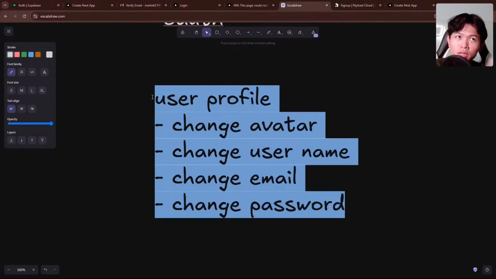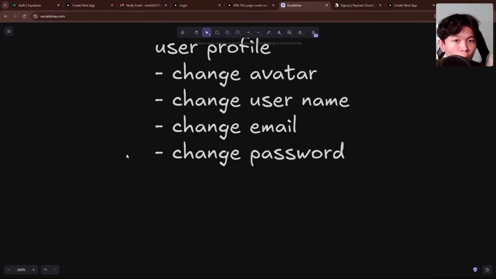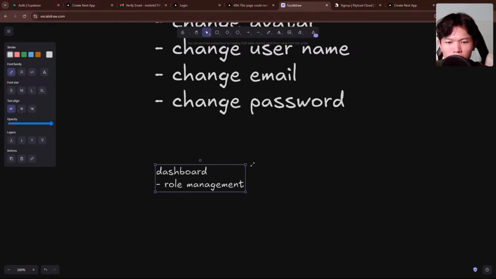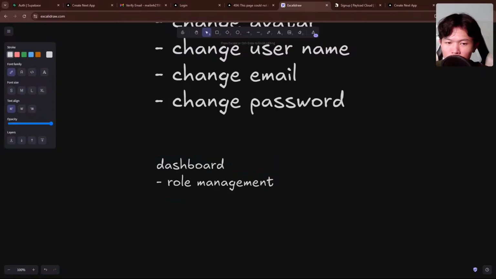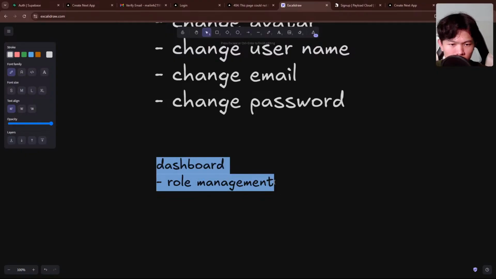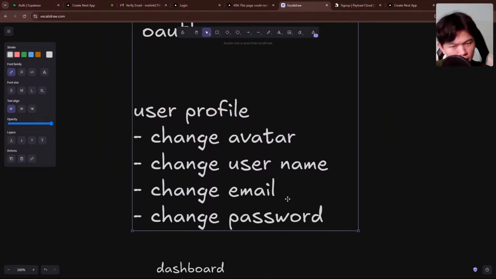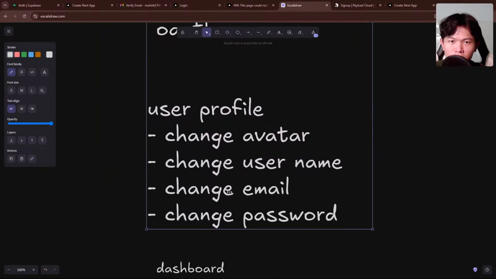This is the first step, I would say, the first version. And the second version that I think is going to add the admin dashboard, like role and role management. So for example, it's going to have a dashboard with the role management that you can manage your roles by the user and things like that. This is the second version of the starter kit. The first version will focus on this. Yeah, I think that's the first version.